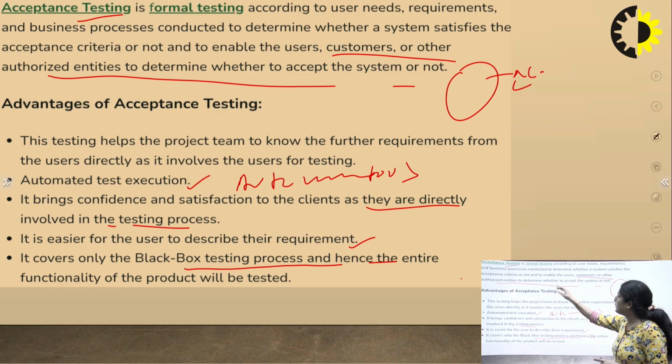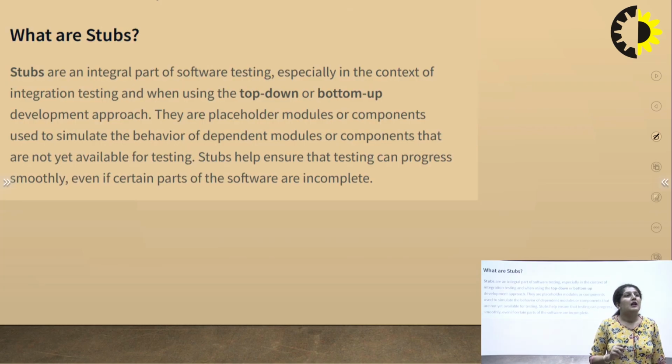So if we do this acceptance testing, it is very easy to explain what the requirements are, and according to it, we have done the acceptance testing. So these are the advantages of acceptance testing. Now, the most important part is what is the stub and what is the driver? Where do we use them? Generally, stubs and drivers are used in integration testing or system testing.